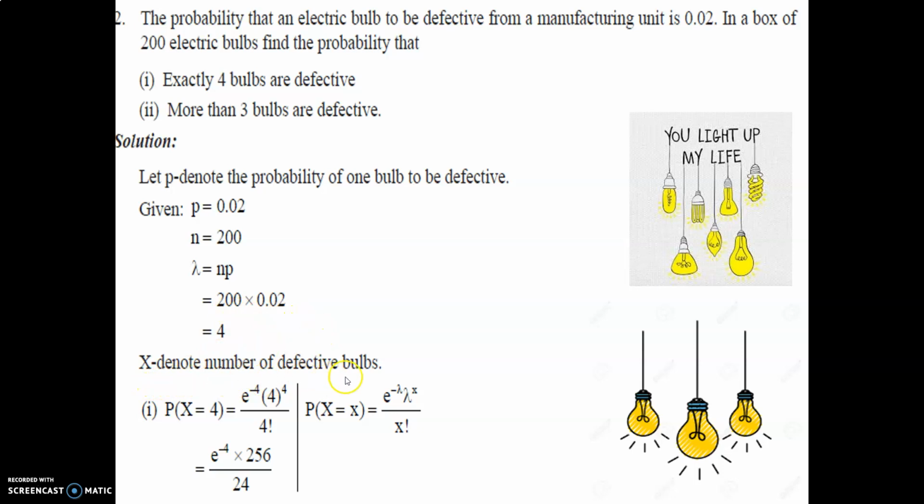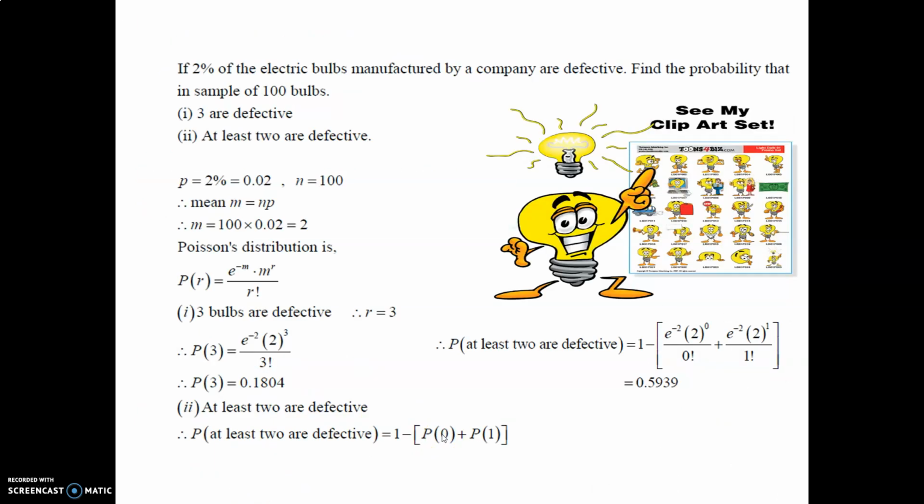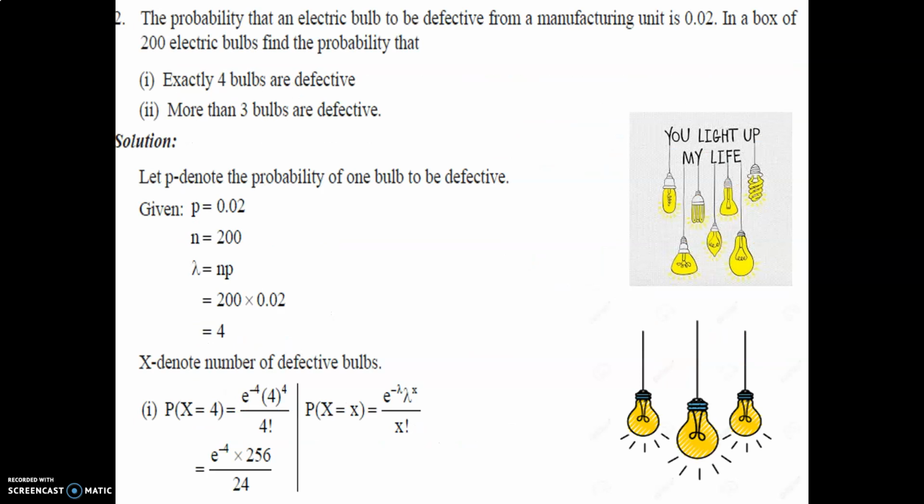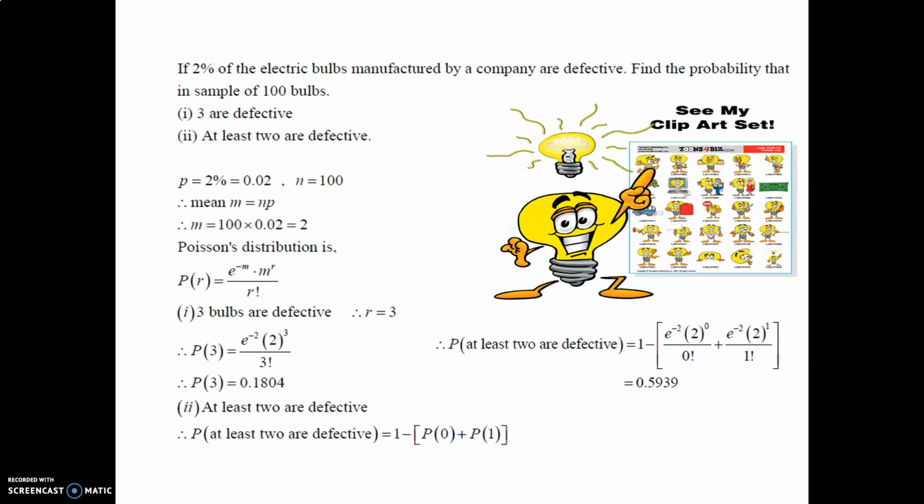X denotes the number of defective bulbs. P(X=4) is equal to e^(-λ) λ^x upon x factorial. It is the Poisson distribution. Instead of λ we put 4, e^(-4) 256 upon 24. So in this way the definition is cancelled. More than 3 bulbs we have to solve, so we have to take the example based on this better.